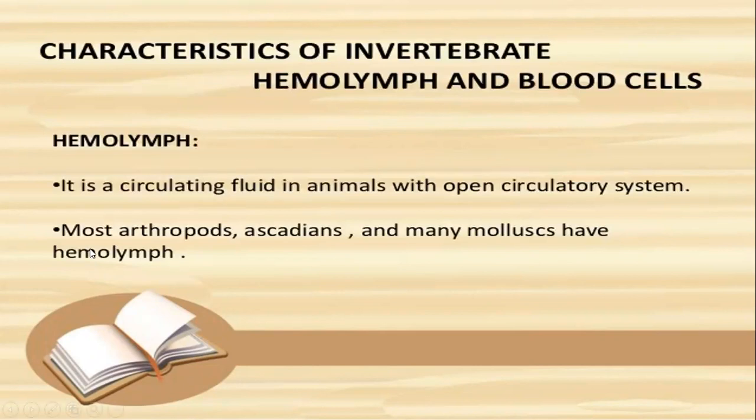Characteristics of invertebrate hemolymph and blood cells. What is hemolymph? Hemolymph is a circulating fluid in animals. It is present only in those animals which have an open circulatory system. For example, most arthropods, ascidians, and many mollusks have hemolymph.